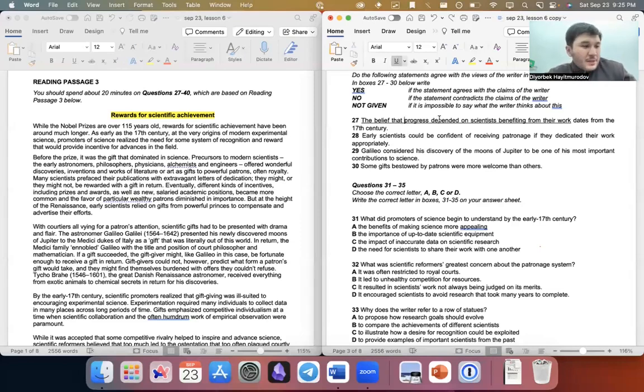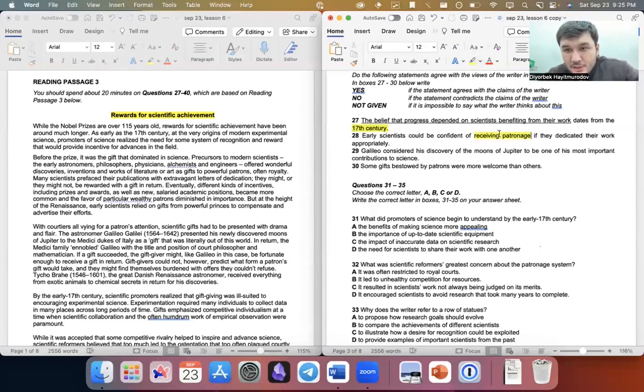The belief that progress depended on scientists benefiting from their work. All right, you see, this is the subject. Progress depended on scientists benefiting from their work. Again, in this subject, there's another subject. I'm sorry that I'm fixating on this too much, but you need to realize what the subject is. That belief dates from the 17th century. That's it. All right.